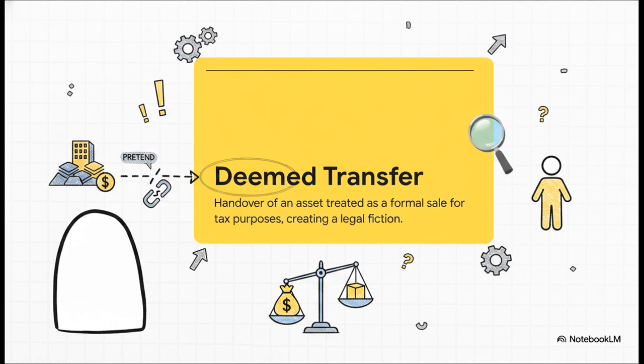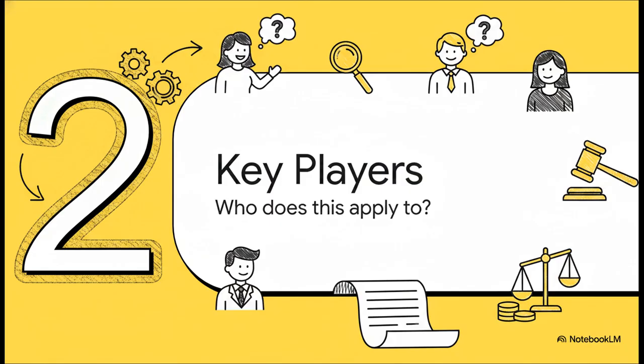Why would they do that? Well, think logically. Without this rule, partnerships could just distribute highly appreciated assets to their partners entirely tax-free during a reorganization, completely dodging capital gains tax. The government caught on to that loophole and basically said, yeah, nice try, but we are deeming this a taxable transfer.